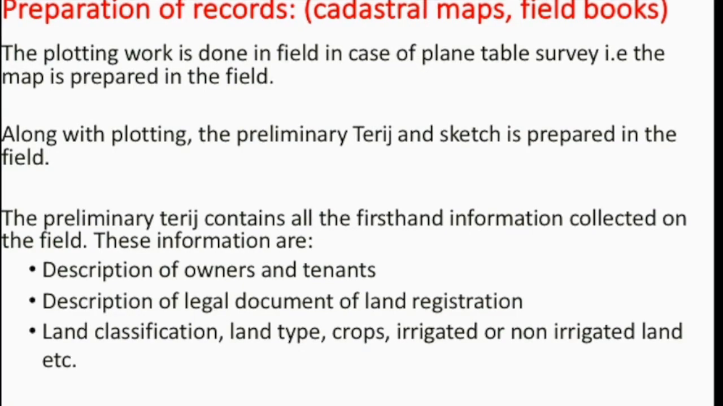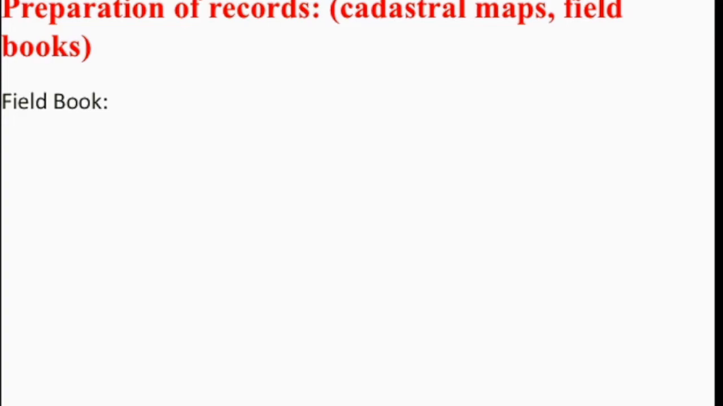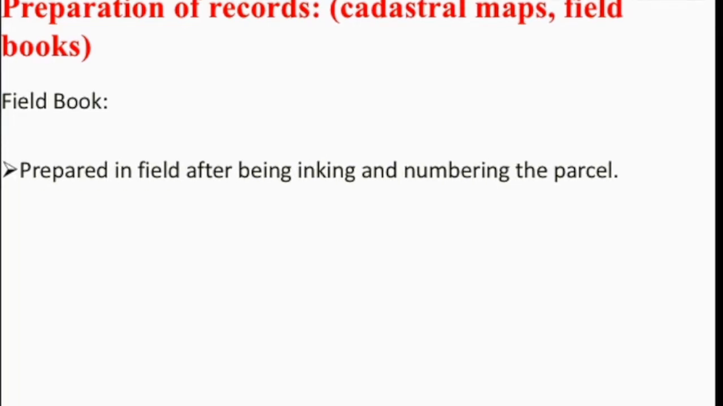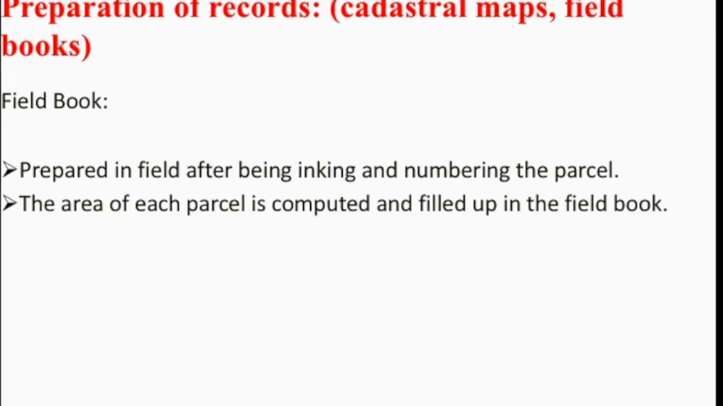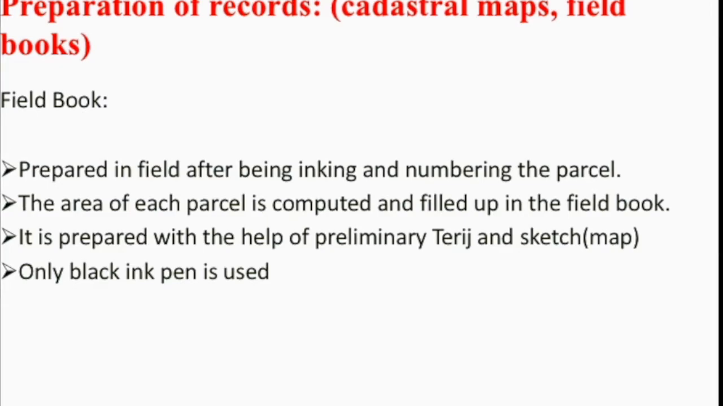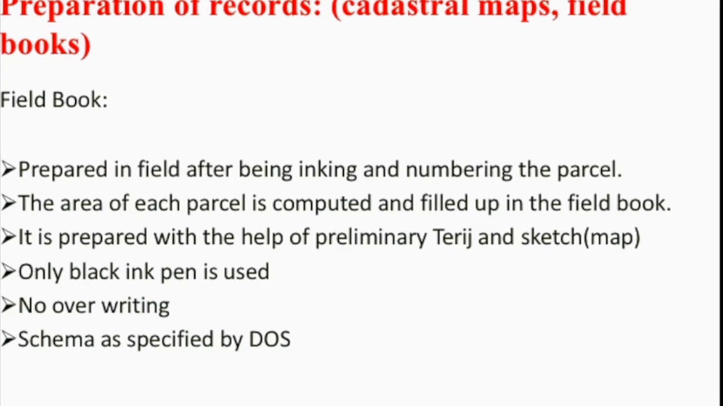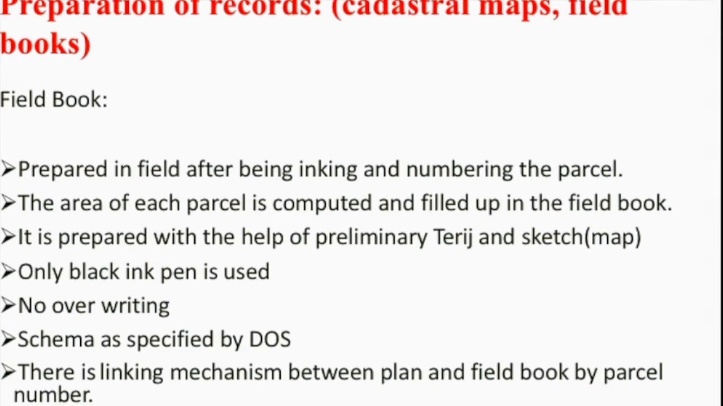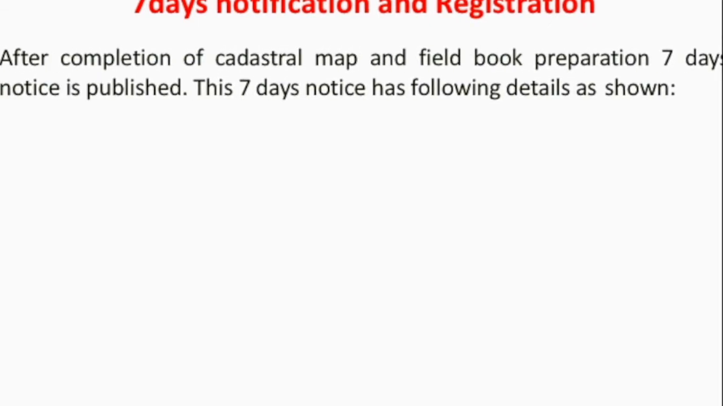For the preparation of the record, the cadastral map and field book are prepared in the field after inking and numbering the parcels. The area of each parcel is computed and filled in the field book. It is prepared with the help of the preliminary theories and sketch or the cadastral map. Only black ink is used and no overwriting is allowed in the field book, which follows the schema specified by the Department of Survey. There is a linking mechanism between the cadastral map and field book by the parcel number, and a 7-day notification is issued after completion of the cadastral map and field book preparation.